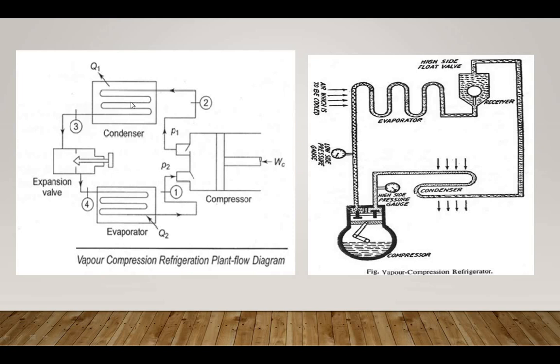Due to the rejection of heat, the temperature of the superheated vapor is reduced to the saturation temperature. Further removal of heat results in condensation, and the vapor converts into liquid at point 3. At point 3 throttling of the liquid takes place, which reduces pressure by keeping enthalpy constant. So this is the overall vapor compression refrigeration cycle.